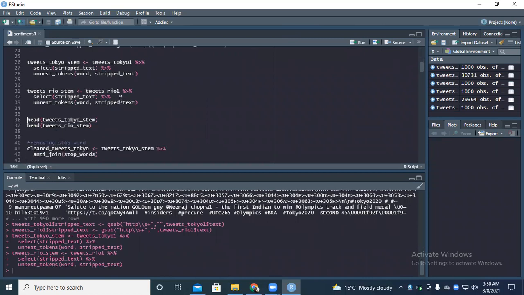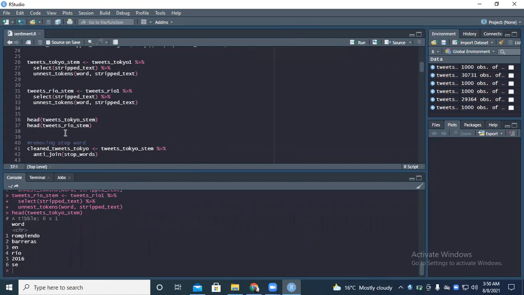So now I'll have a look at some of the stemmed words. Just as you can see, the stem words for Tokyo. The first one was rompiendo. The second one is barreras. The third one is N. The fourth one is Rio. Just a callback on what had happened 5 years ago. The fifth one is 2016, then SE. So basically, as you can see, AN is a joining word. So basically, we've not removed the stop words yet.